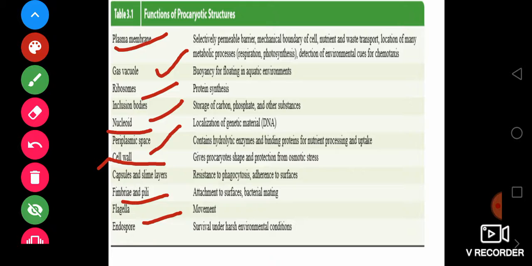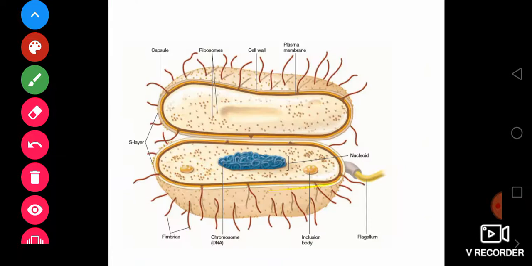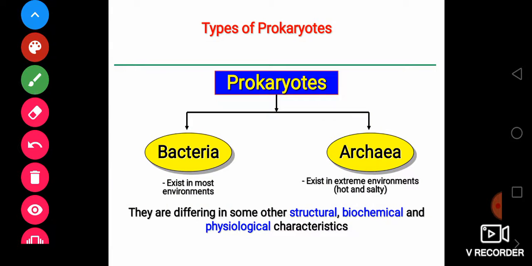So in this tutorial video, we covered the types of prokaryote cells, and we found that there are two types of prokaryotes, bacteria and archaebacteria. And we also described the difference between bacteria and archaebacteria. Bacteria are found in most environments, but archaebacteria are basically found in extreme environments. Okay, there may be differences in structure, biochemical and physiological characteristics of bacteria and archaebacteria.